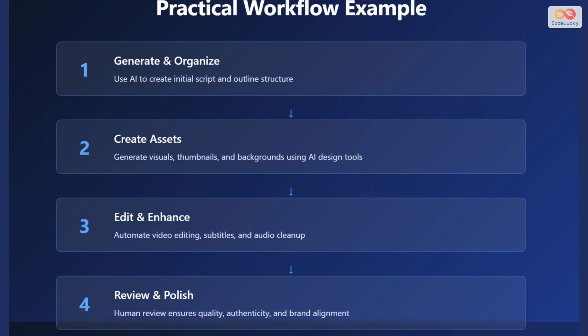AI writing tools help you create high-quality content quickly. Tools like GPT and Claude can help you brainstorm ideas, outline articles, write first drafts, and even optimize your copy for search engines. For research, AI can summarize long documents, extract key information, and help you understand complex topics. These tools are particularly useful for creating blog posts, social media captions, email newsletters, and video scripts.